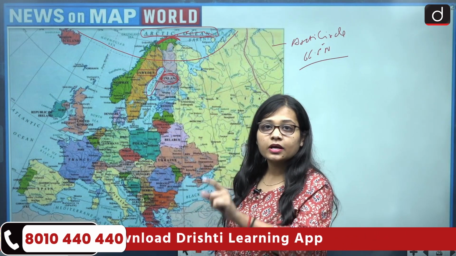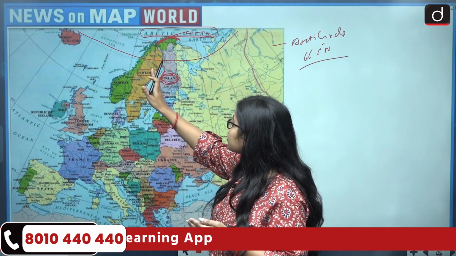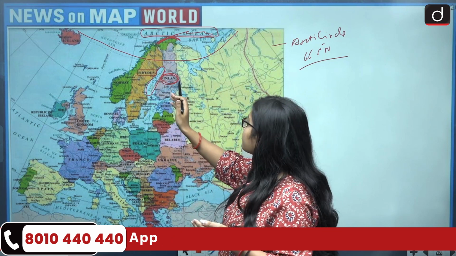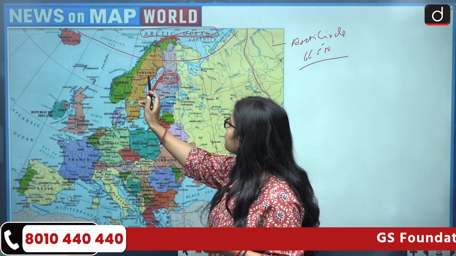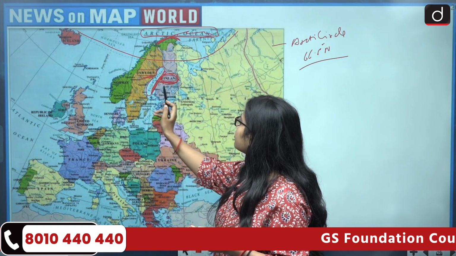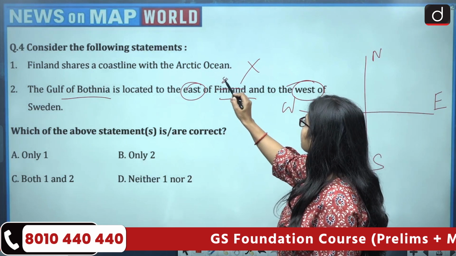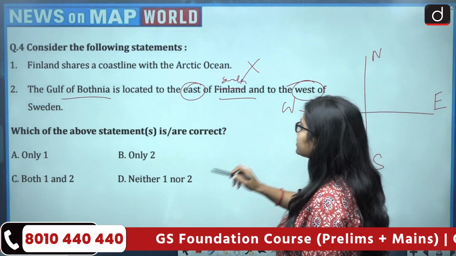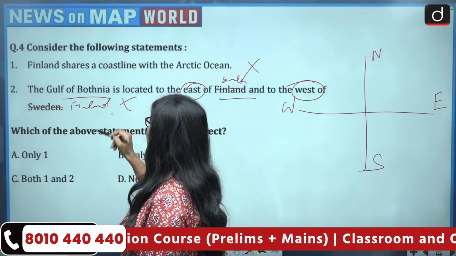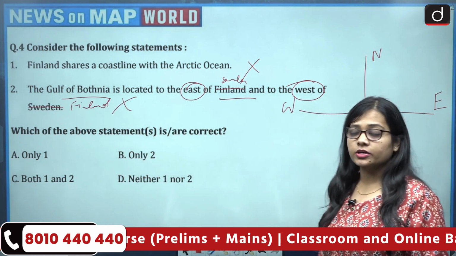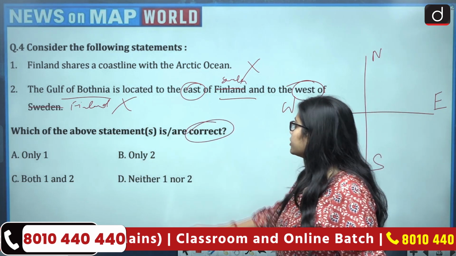But Gulf of Bothnia is present to the east of Sweden and to the west of Finland. See, this is Gulf of Bothnia, to the east of Sweden and to the west of Finland. So second statement also becomes wrong. And what the question is asking, which of the above statements is or are correct?